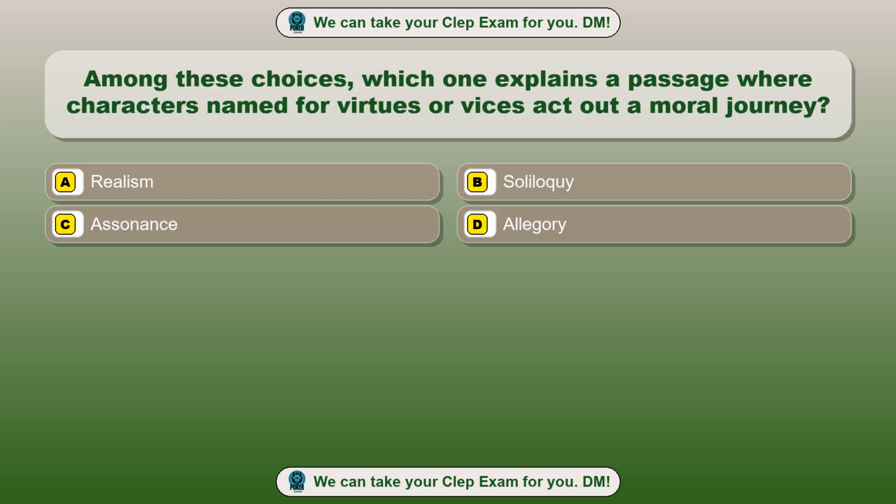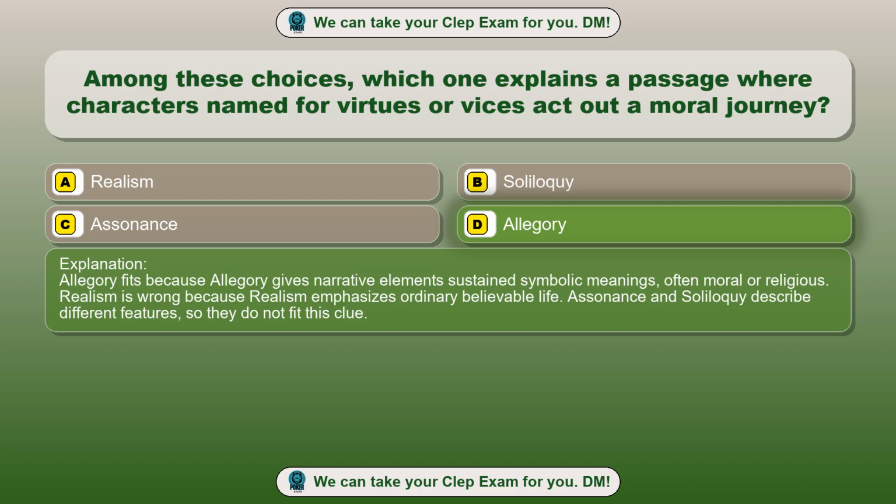Question 94. Among these choices, which one explains a passage where characters named for virtues or vices act out a moral journey? Option A. Realism. Option B. Soliloquy. Option C. Assonance. Option D. Allegory. The correct answer is option D. Allegory. Allegory fits because allegory gives narrative elements sustained symbolic meanings, often moral or religious. Realism is wrong because realism emphasizes ordinary believable life. Assonance and soliloquy describe different features, so they do not fit this clue.